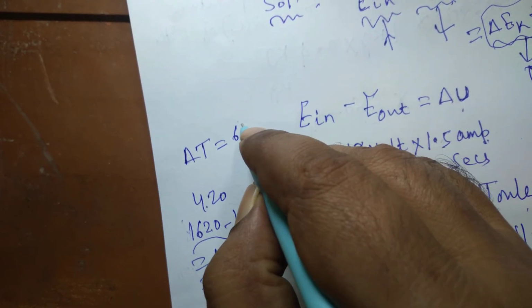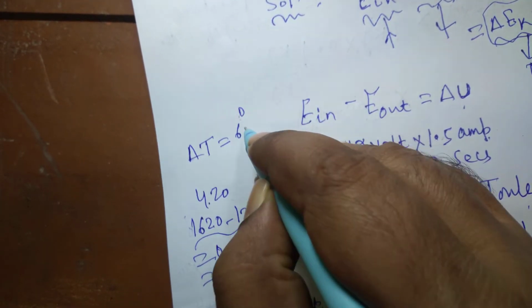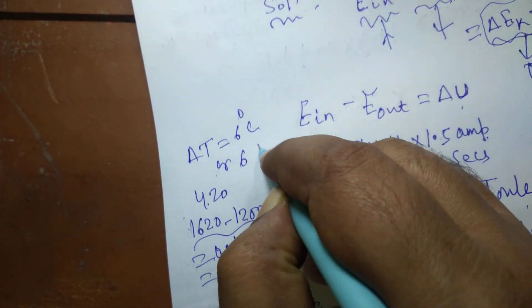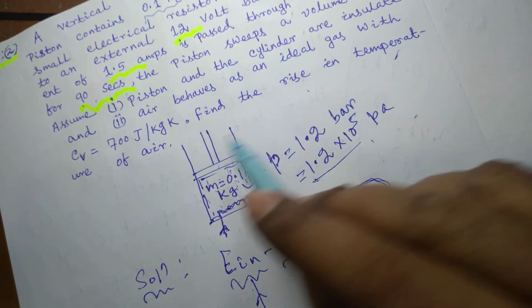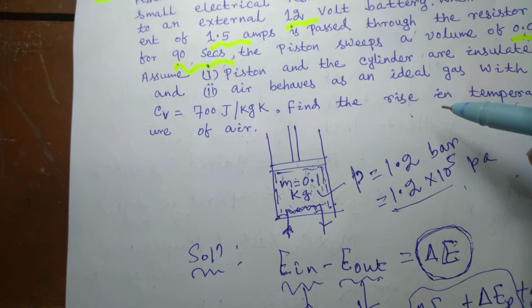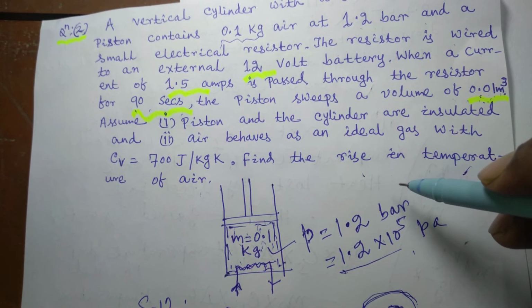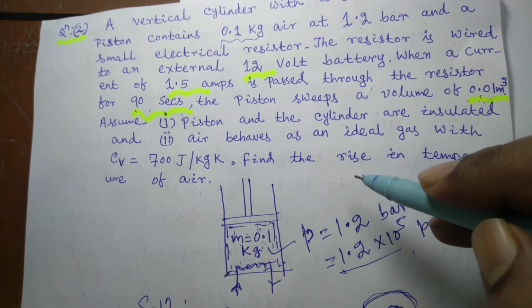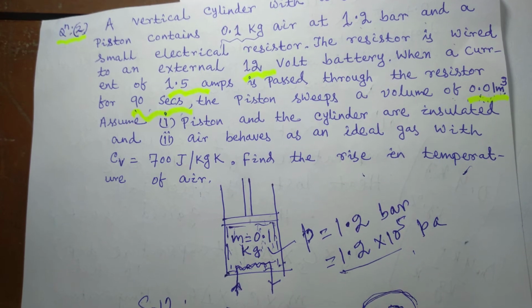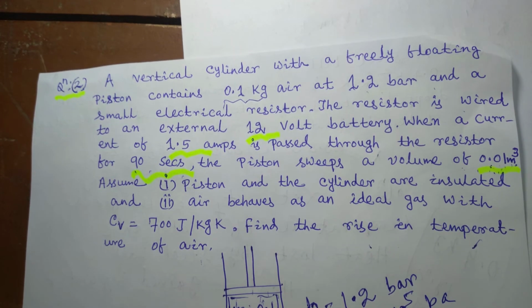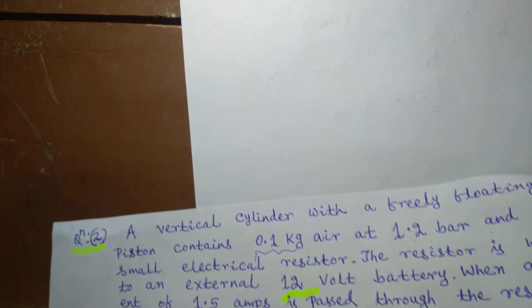So the answer can be in terms of 6 degrees Celsius or 6 Kelvin. There is no problem in it. It has been asked to find the rise in temperature of air. We can express it in terms of degrees Celsius or Kelvin, whatever you want. It can be 6 degrees Celsius or 6 Kelvin, the same answer.